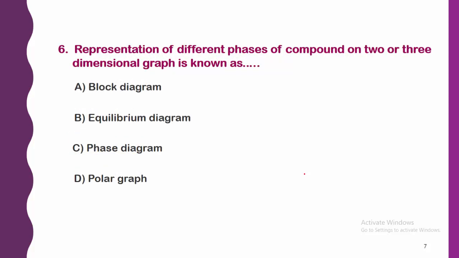Next, representation of different phases of a compound on a 2 or 3 dimensional graph is known as: A. block diagram, B. equilibrium diagram, C. phase diagram, and D. polar graph. So the right answer is option C, phase diagram.